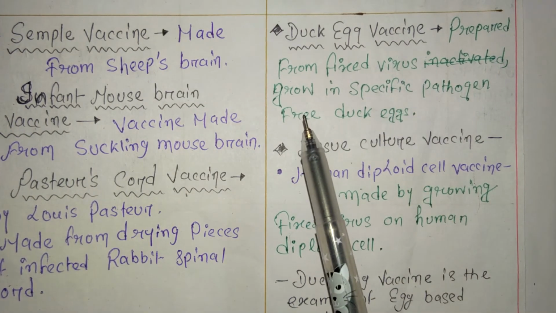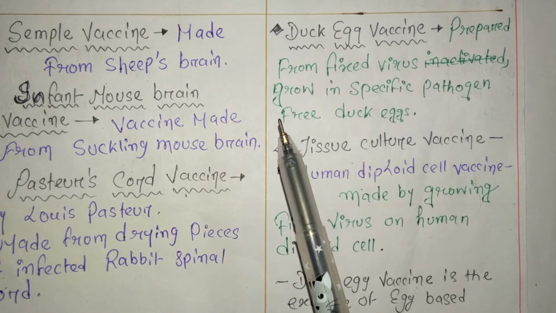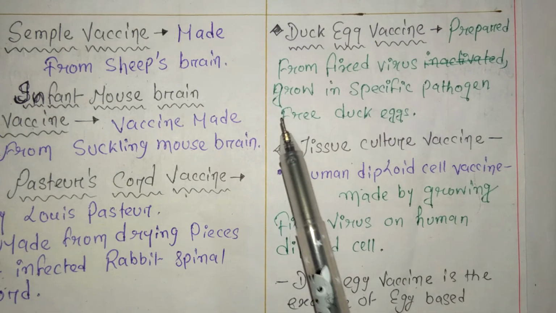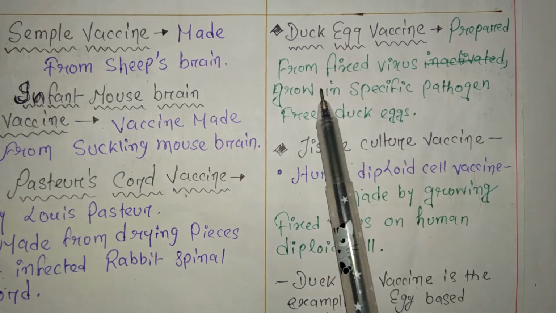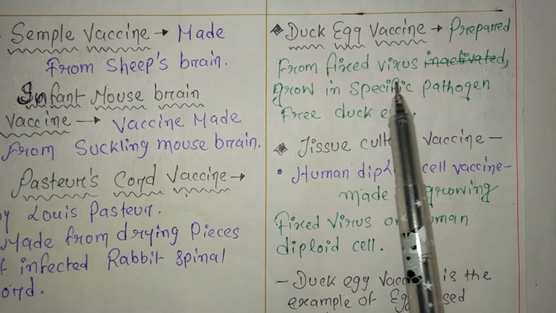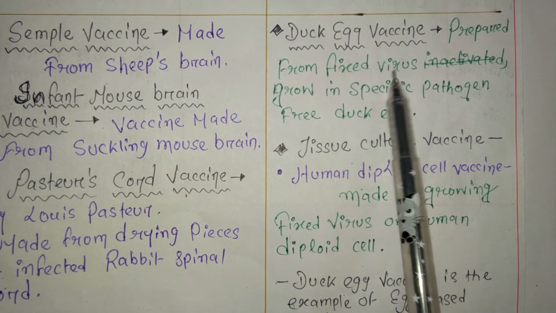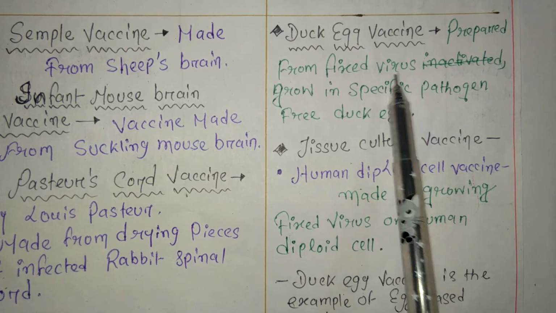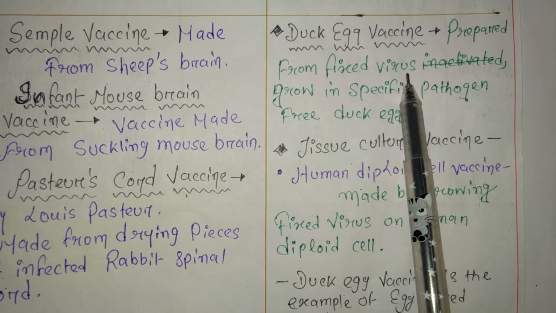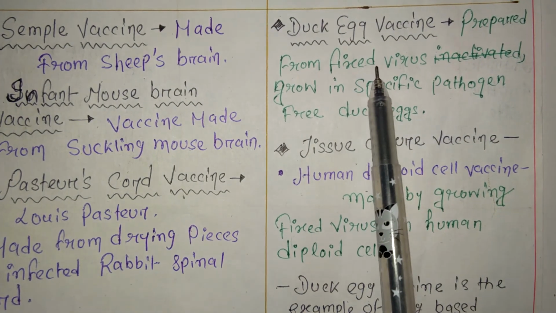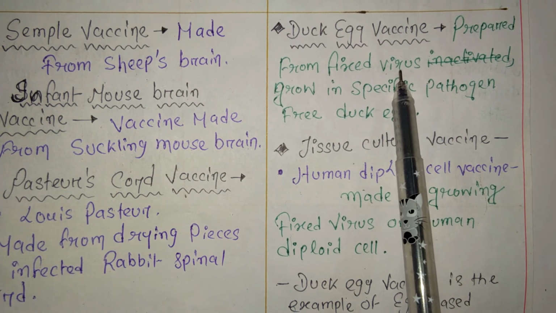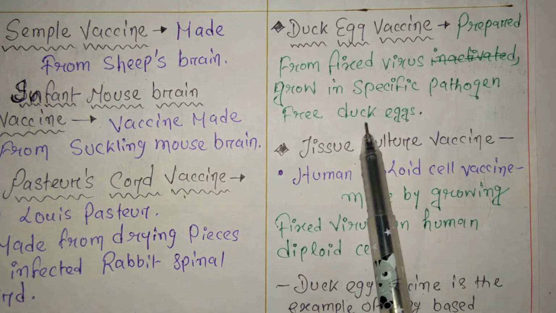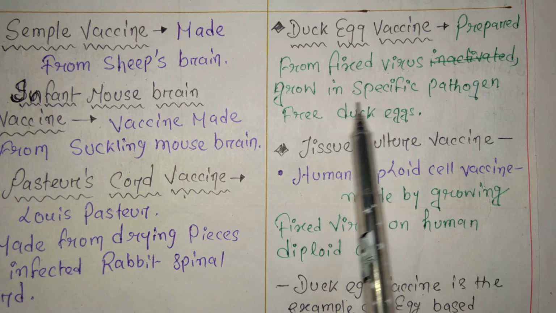A virus enters into our body. After entering, that virus takes some time to infect us, and after getting infected, we show signs and symptoms. That period is called the incubation period, and here the incubation period is stopped for this virus. This is called fixed virus. So the virus whose incubation period is stopped is called fixed virus. This fixed virus is grown in pathogen free duck egg, and by this we make the non-neural vaccine.